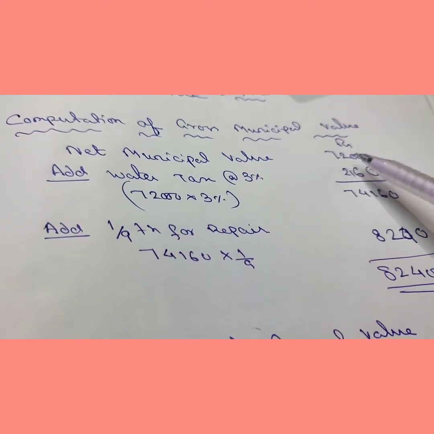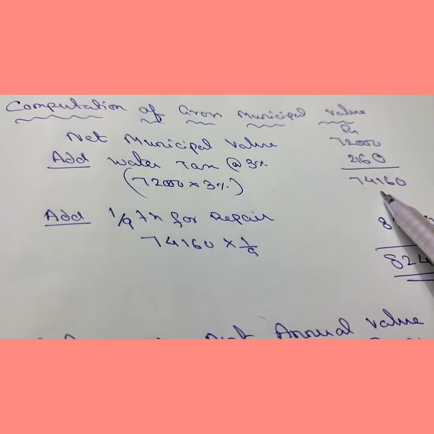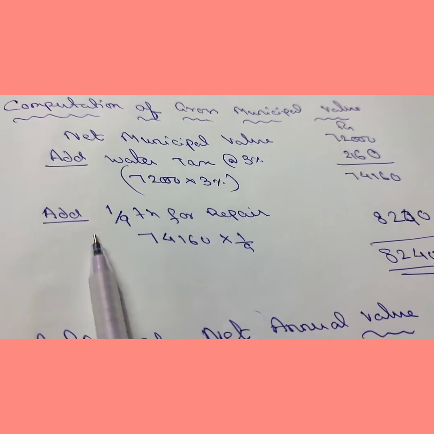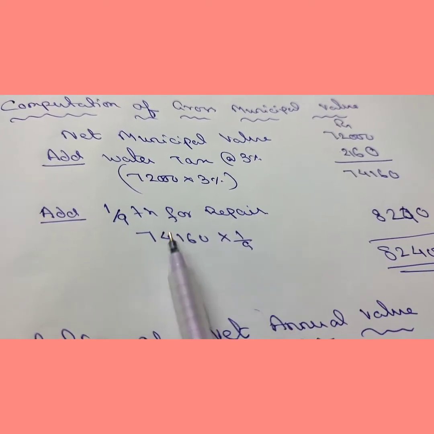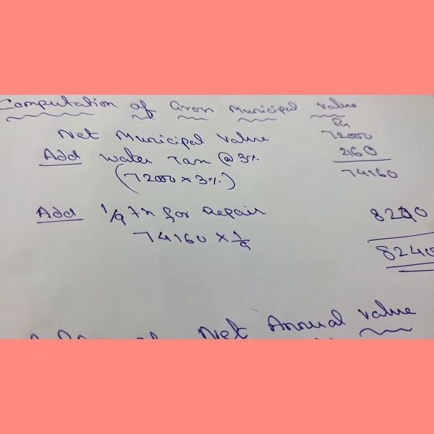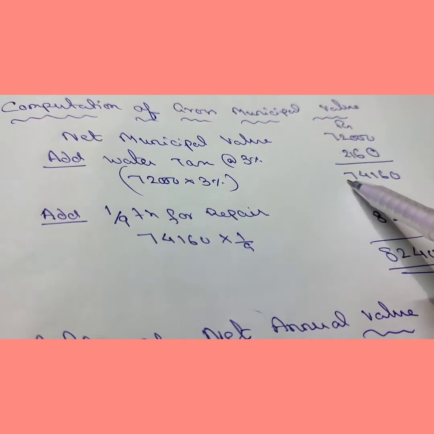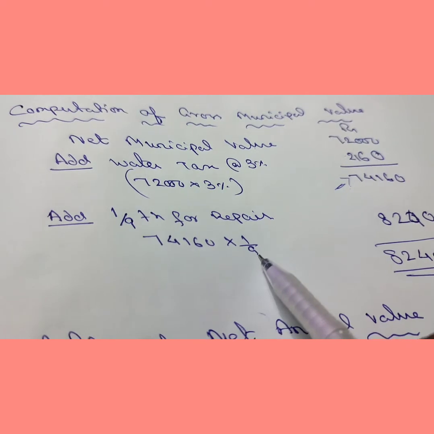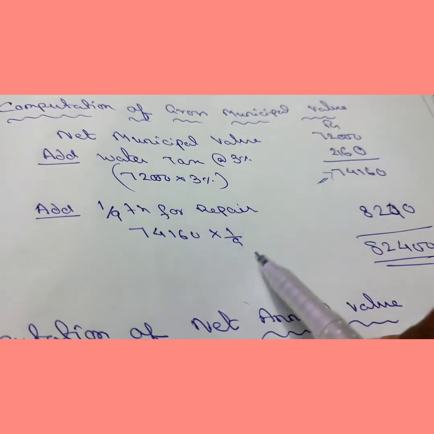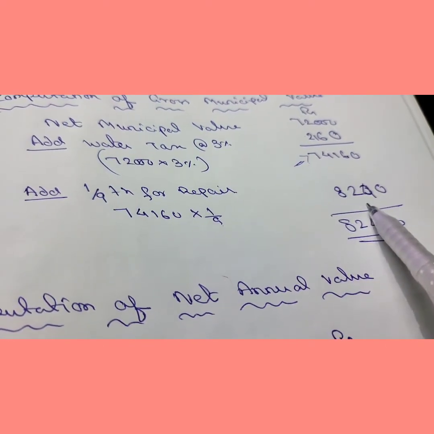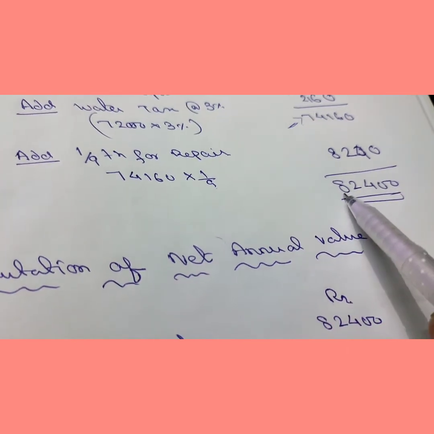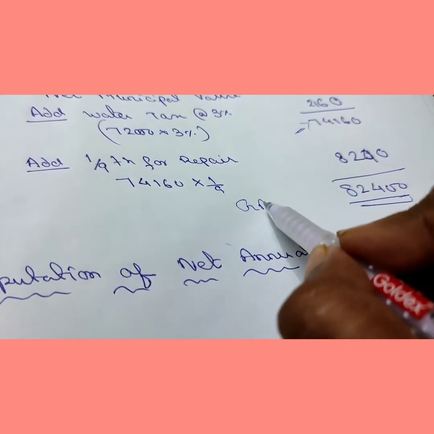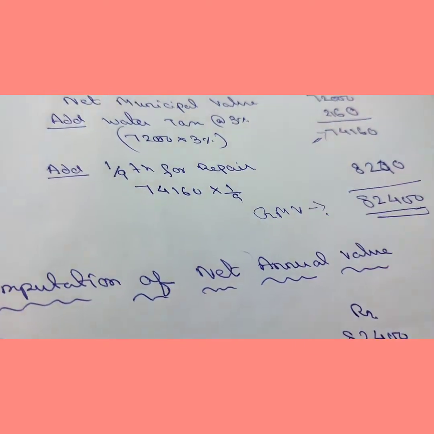After adding these two, it comes 74,160. Next, what do we have to add? 1/9 for repair. 1/9 of which? 1/9 of this 74,160. You have to calculate its 1/9. After calculating, how much did this amount come? 8240 and the figure comes 82,400. This is the amount of gross municipal value.